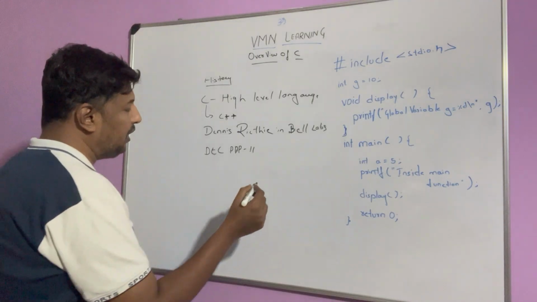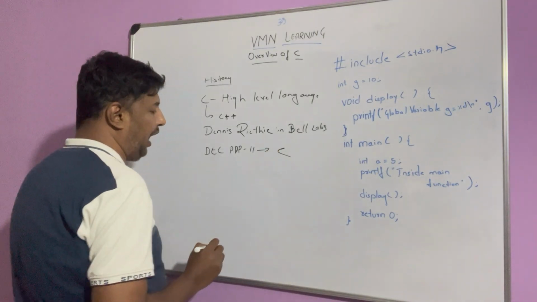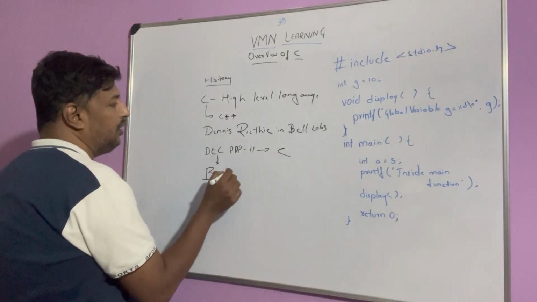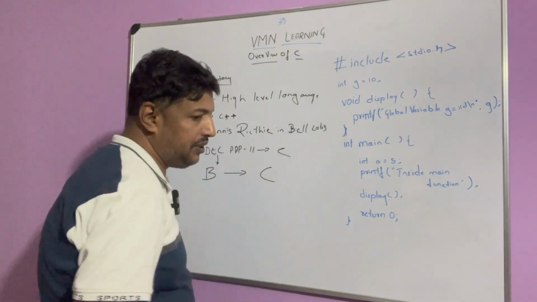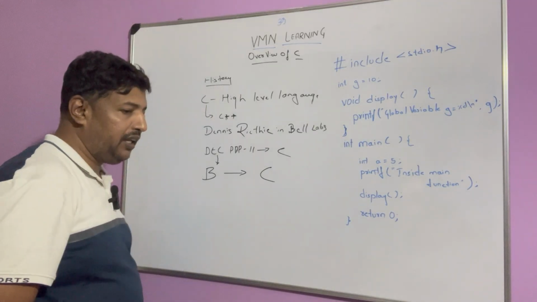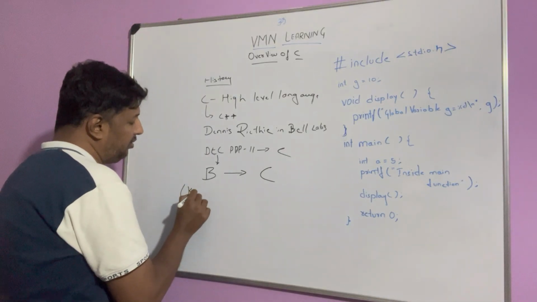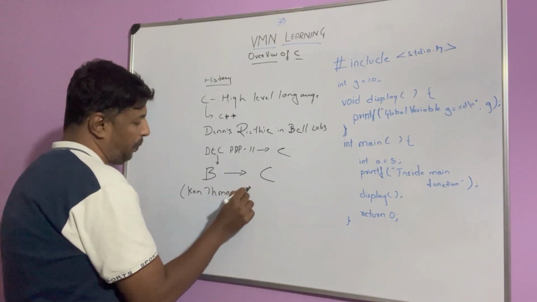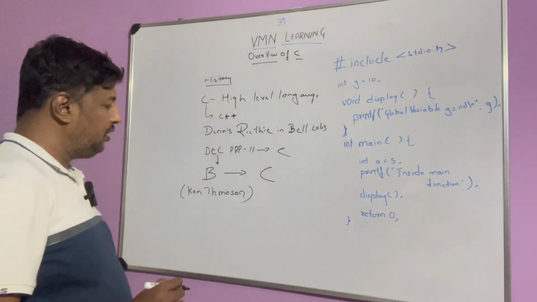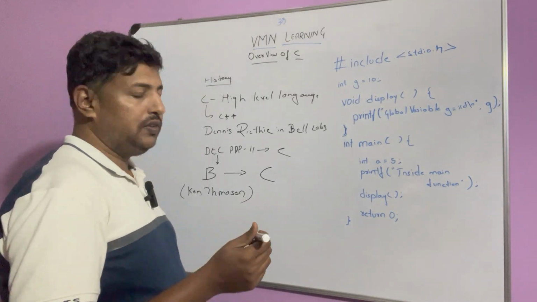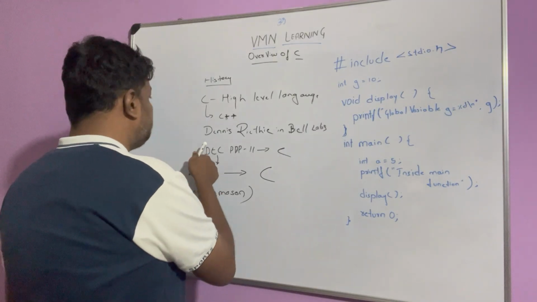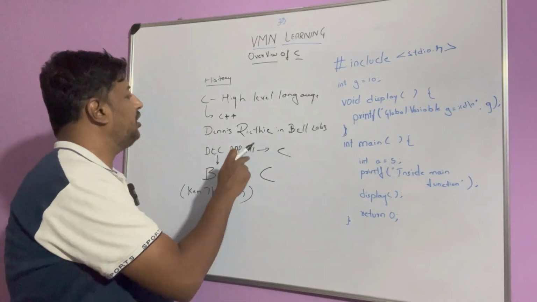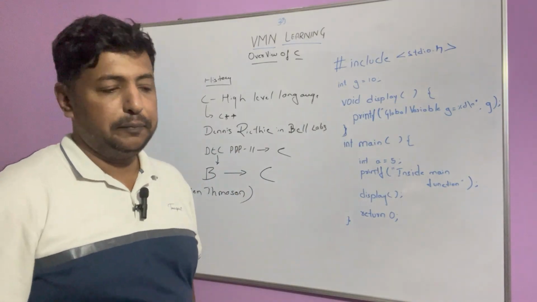Using it, he created C. Actually, if you go back, there was a language called B, which was being used there, and from that he created C. And B was created by Ken Thompson. It was used on the DEC PDP-11 in the Unix environment, and inspired by that, C was created.